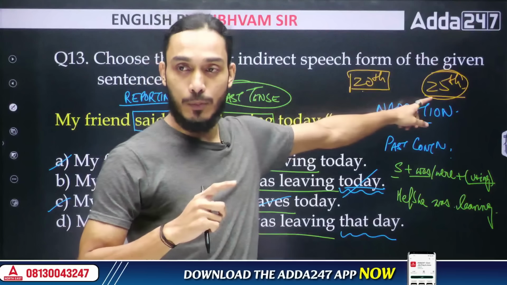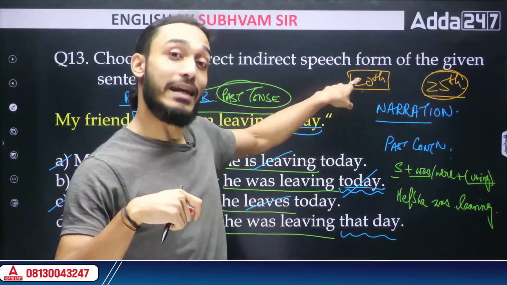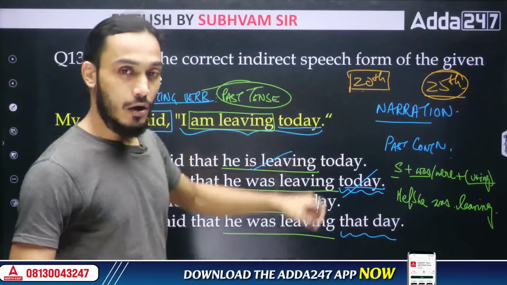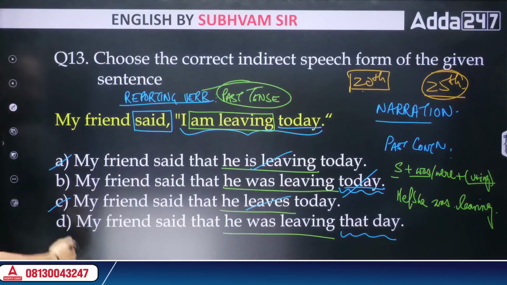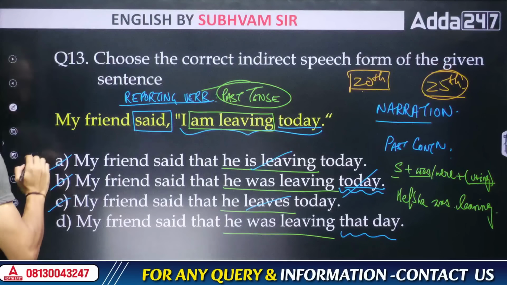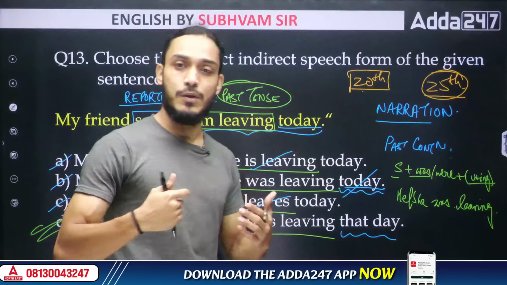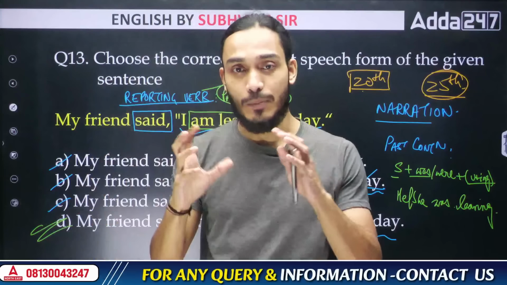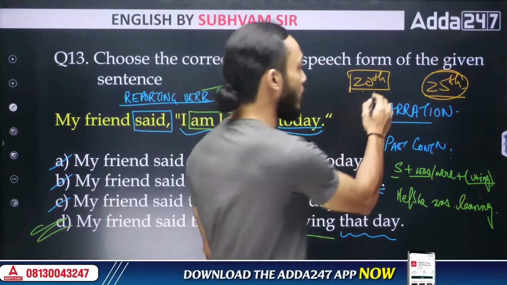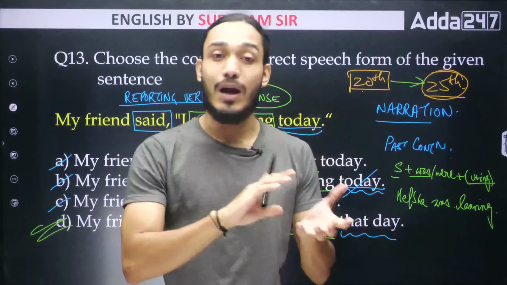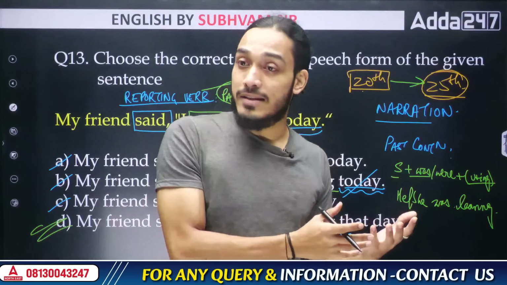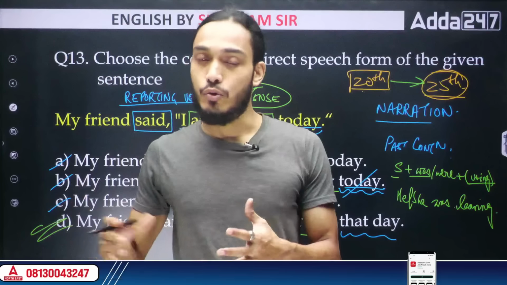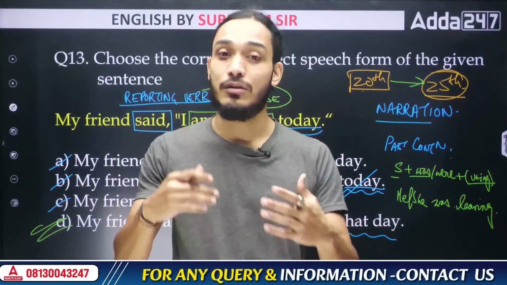If you are on 25th reporting to me that my friend said that he was leaving that day, I will understand the day when you met him, that is on 20th. Then the information stays correct. All right. So therefore, I cannot write today as today in indirect speech. I'll have to write it as that day. Similarly, in indirect speech, we do not write yesterday as yesterday. If the direct speech sentence is saying yesterday, we will write it in indirect speech as the previous day. Understood? That is the logic behind it, that time may have passed in between, right? This passage of time is the logic behind why we are changing these words. If the direct sentence is using the word tomorrow, in indirect speech we'll write the next day. Usually in textbooks, you just get this has to be written this way, but I'm teaching you the concept behind it.